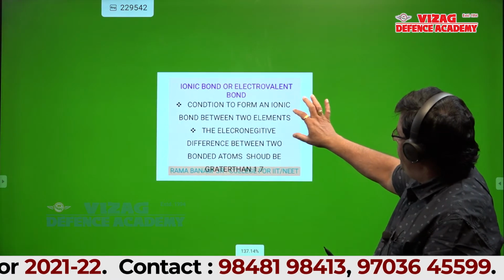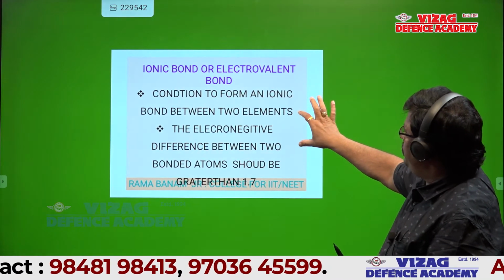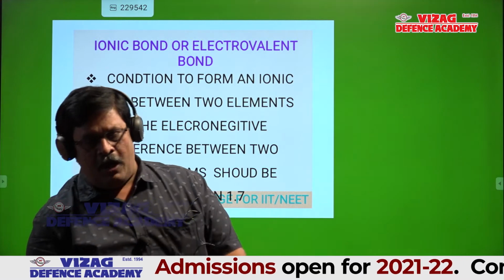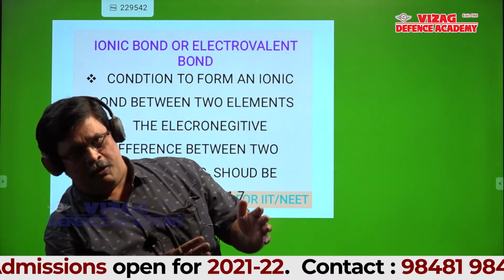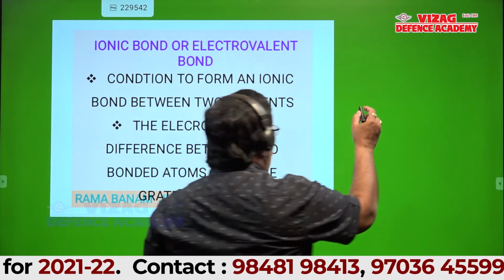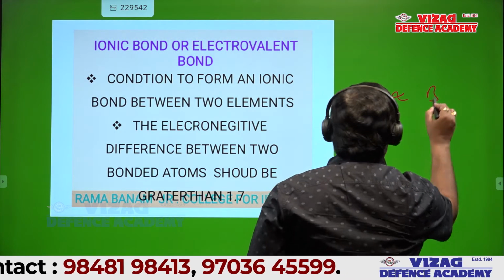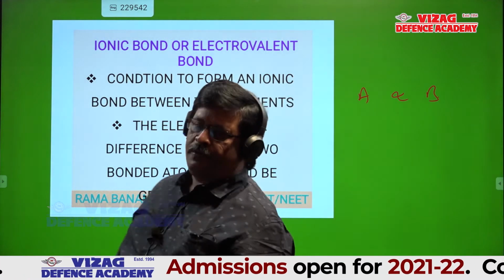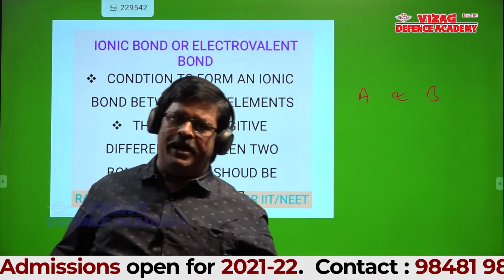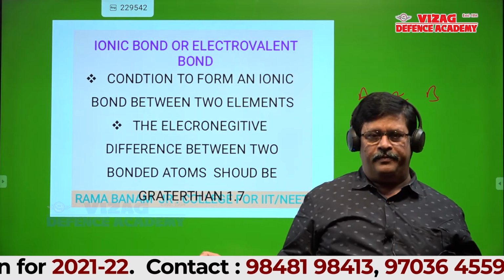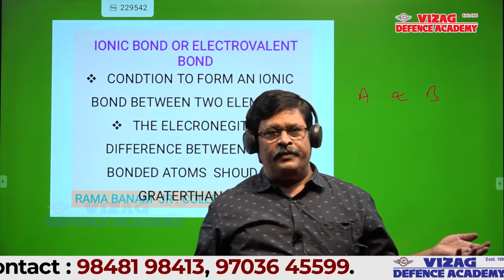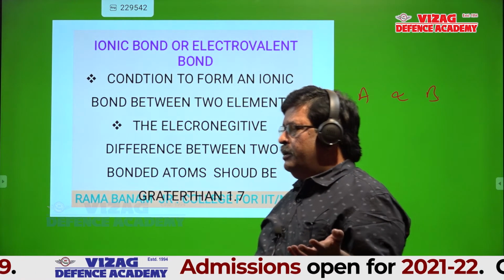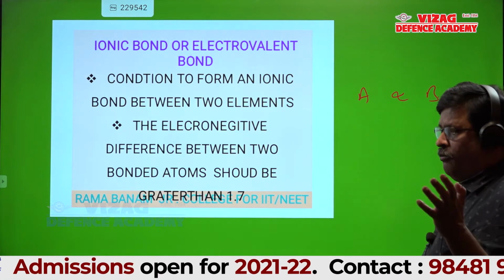Forget about that transfer, which atom loses, which atom gains, and how the ionic bond is formed. Suppose I give two elements A and B, and we don't know what A and B are.